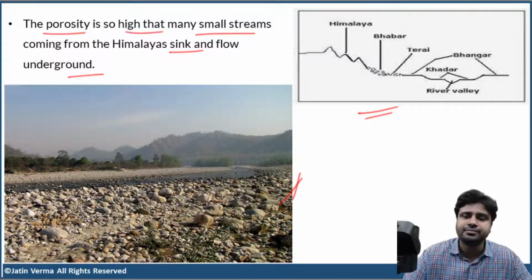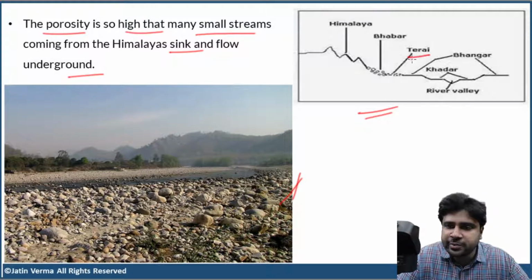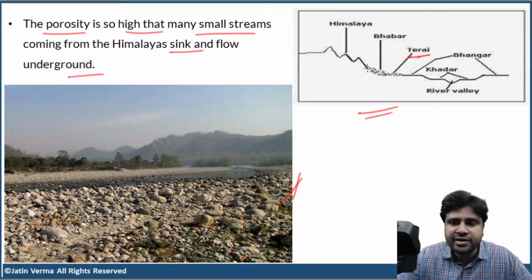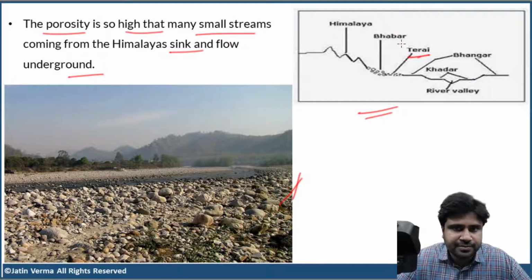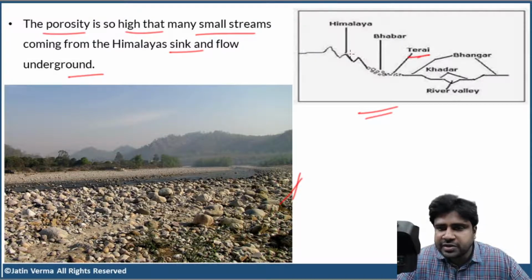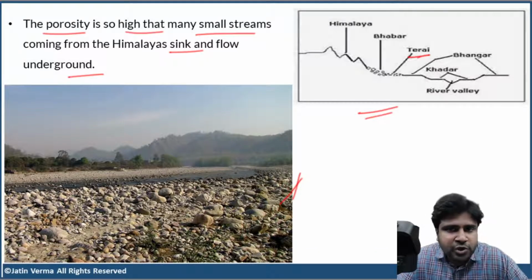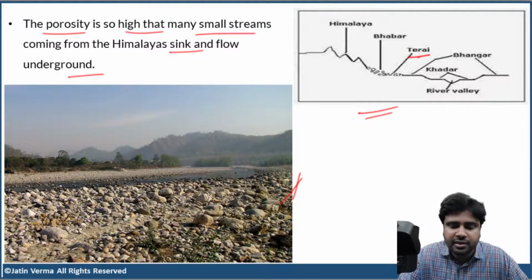Okay. Now, next, we are going to discuss Terai. So, Terai contains smaller particles compared to Bhabar. As soon as the river leaves the high elevations, it loses most of its energy and deposits all the large particles immediately. But the river will still carry forward some tiny, small particles. But as the river keeps on flowing, it keeps on losing its energy and keeps on depositing particles. So those particles are nothing but Terai. Clear, right?